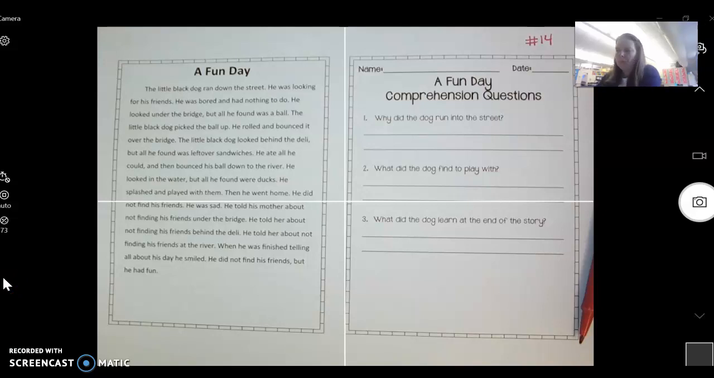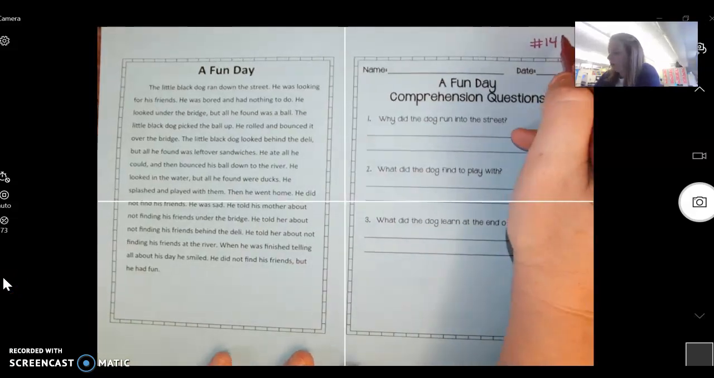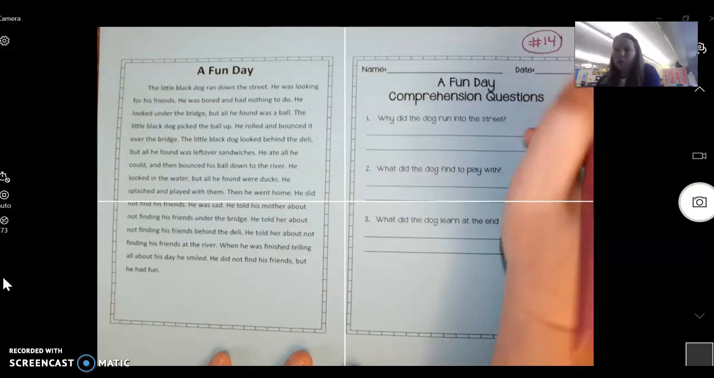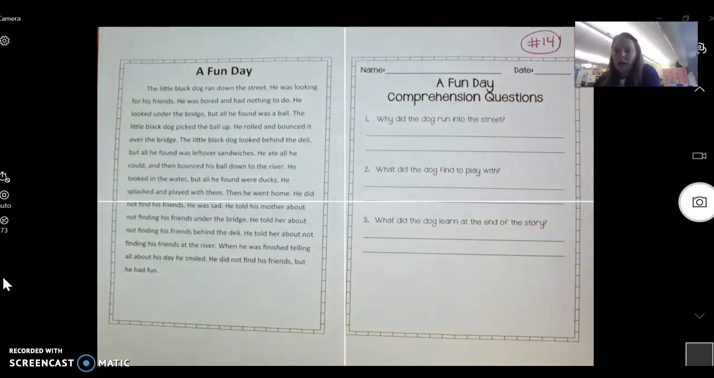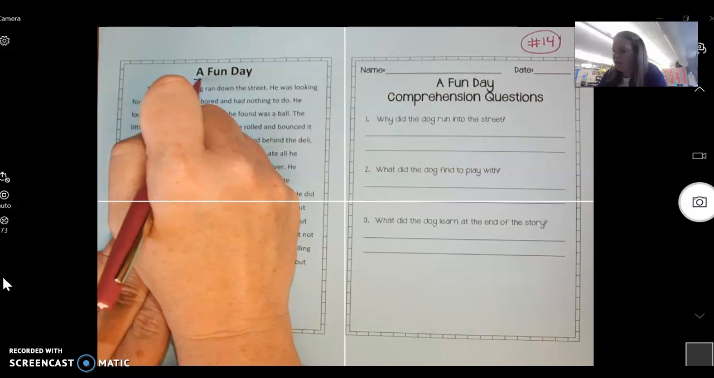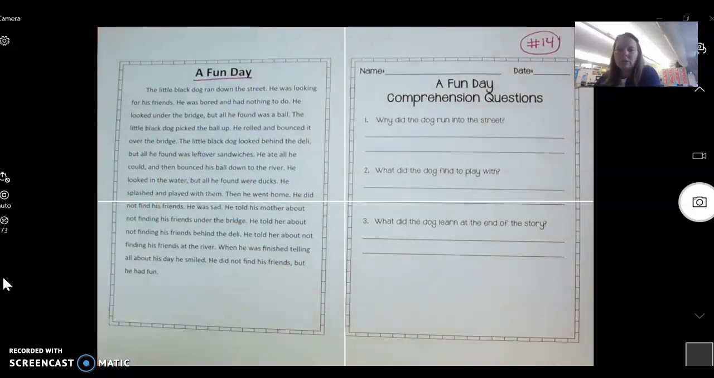Hey scholars, today we're going to be doing story number 14. So in your folder, you will find this paper, and it's called A Fun Day. If you need to pause the video to get your paper out and get ready, make sure you have a pen or a pencil and a highlighter. Okay, so let's get started here.